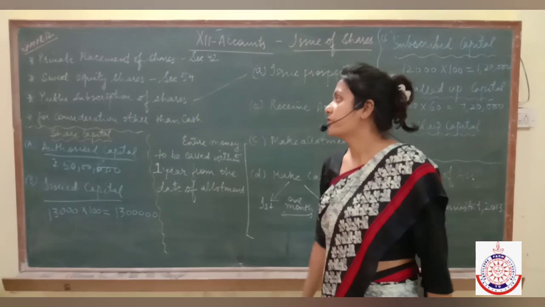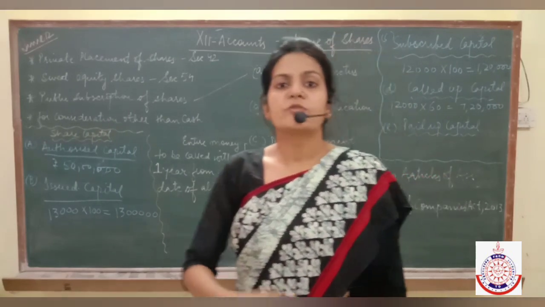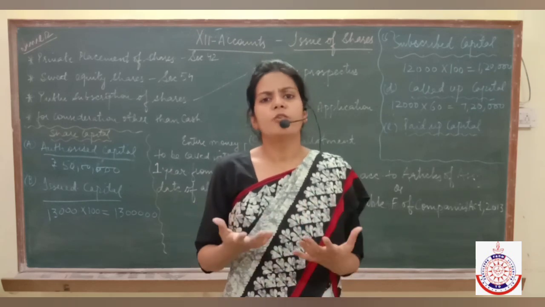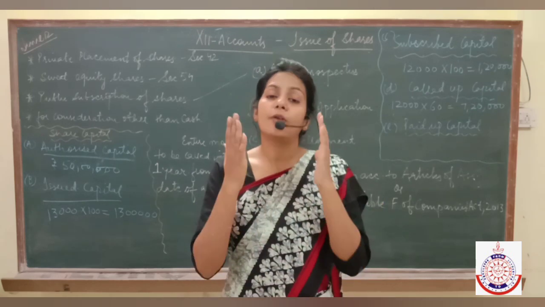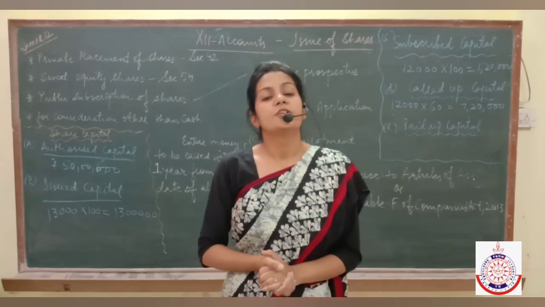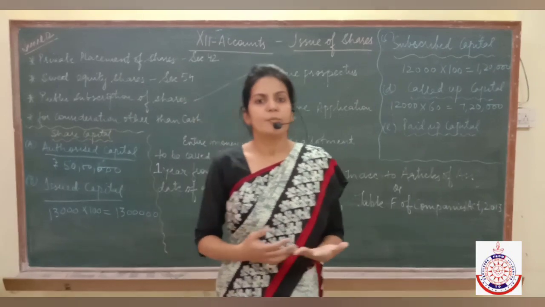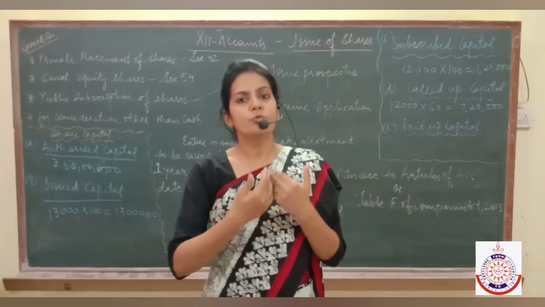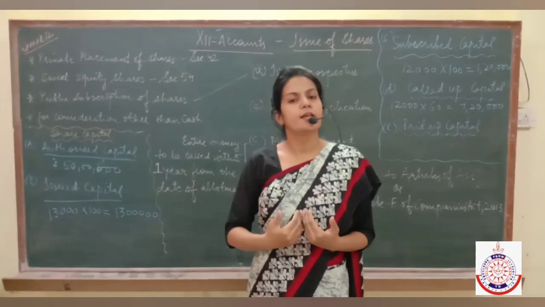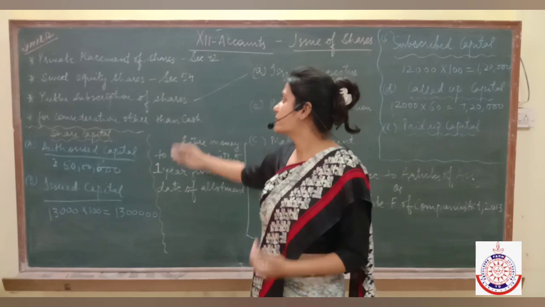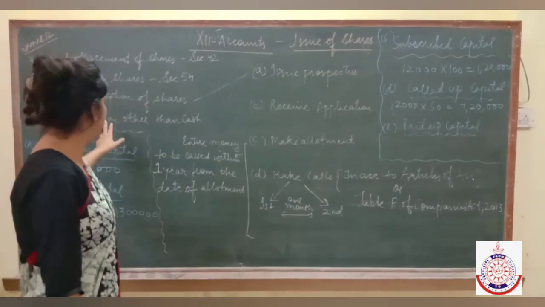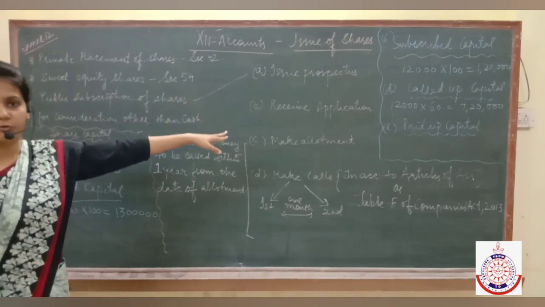Next is consideration other than cash. At times, you buy some machinery or any non-current asset from a person. Now instead of making cash payment to that particular person, you give shares. Means instead of making payment through cash or cheque, we are giving shares to the person from whom we have purchased the asset. This is known as consideration other than cash. The accounting treatment of consideration other than cash will be a part of this chapter only, so we are going to do that.